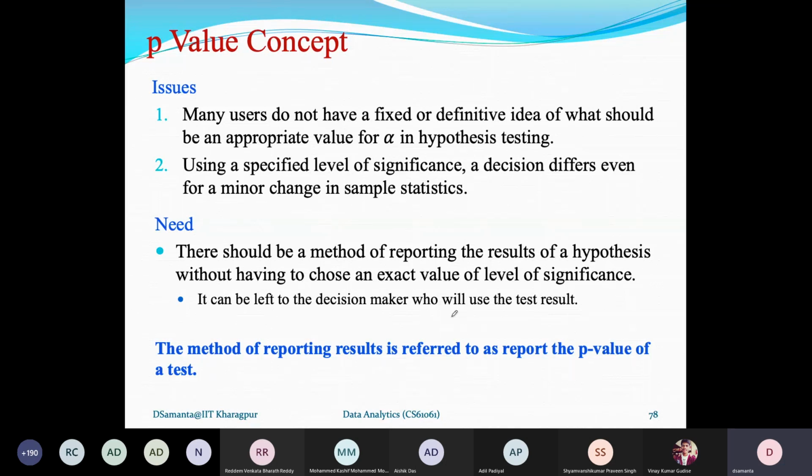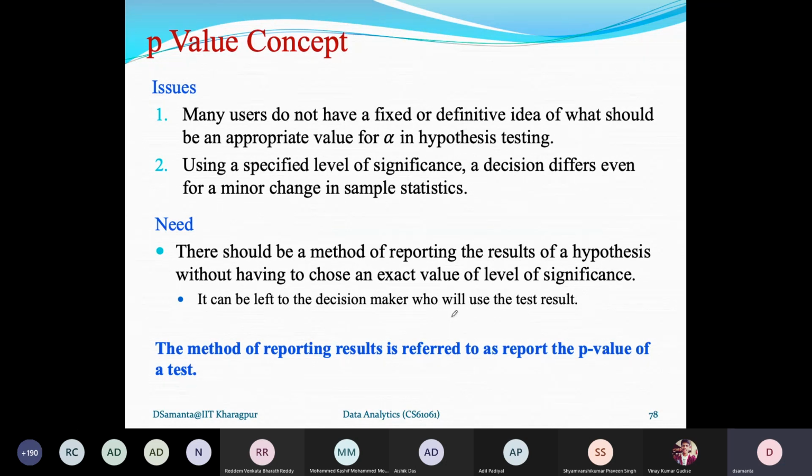So that is why, to deal with these issues, there should be a proper method, a better method to report the result of hypothesis testing. And this method is better if we don't mention, or don't start with, a prior value of the level of significance. Then, okay, how? If I don't mention that type 1 error probability, then how confident will my decision maker, my boss, be to accept my result?